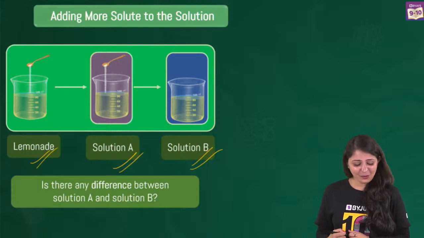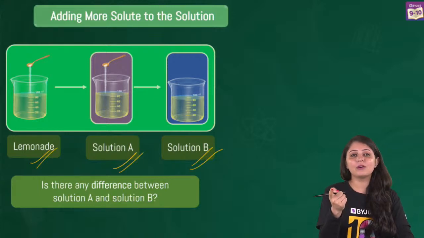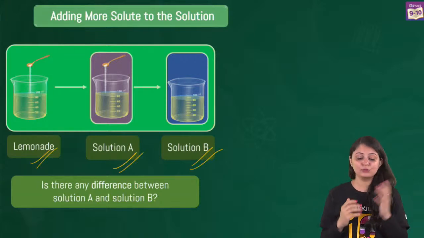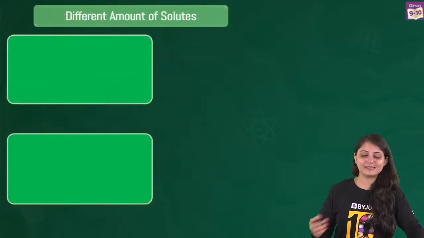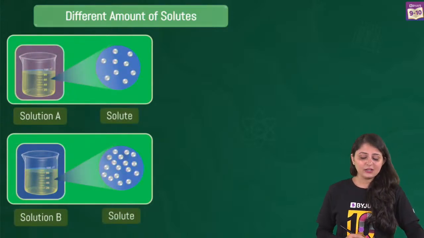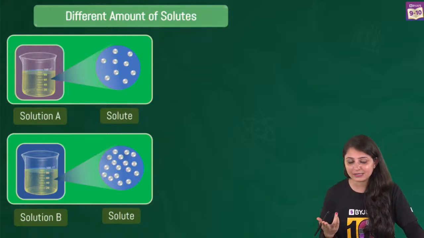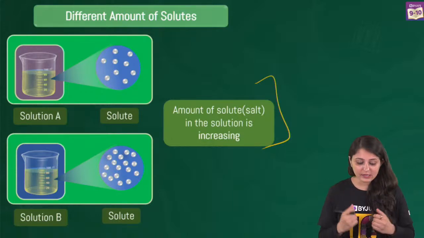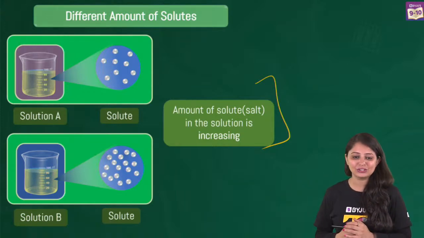So, what is the difference between solution A and solution B? Prashansa says that the amount of solute is different. And she's actually right. Salt is a solute in this case. And clearly in solution A, you will notice lesser particles, but in solution B, you will notice more salt particles. That's nothing but a solute. So the amount of solute, that is salt, is differing in solution A and solution B, and it's increasing as we go to solution B.